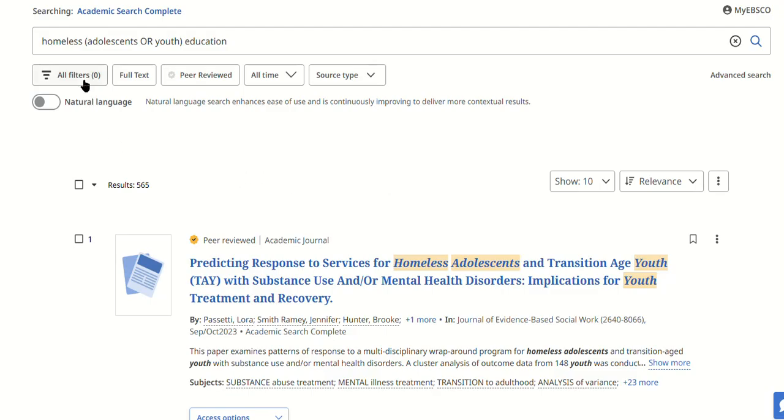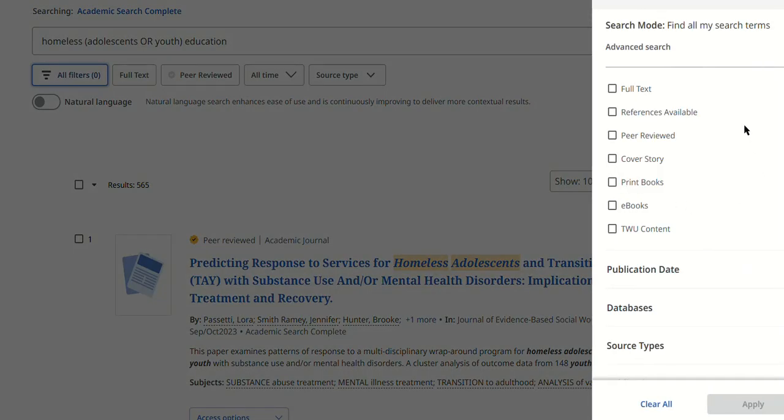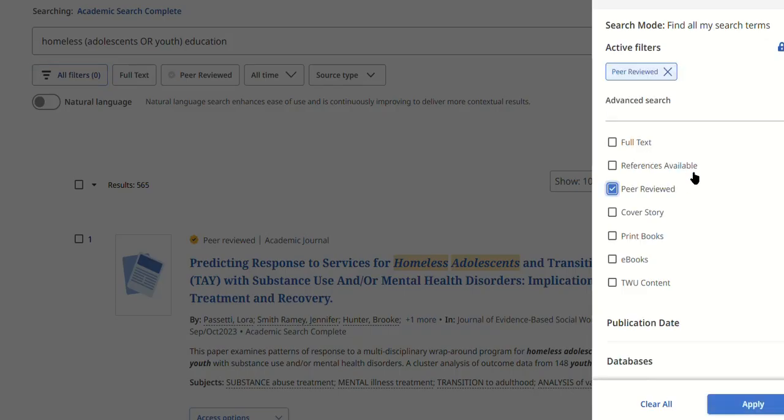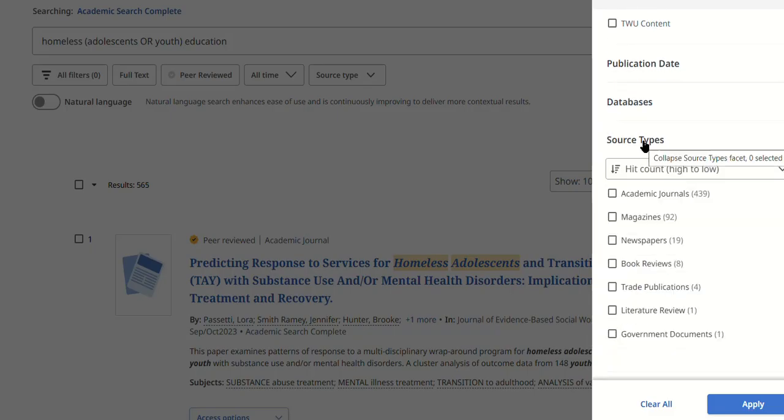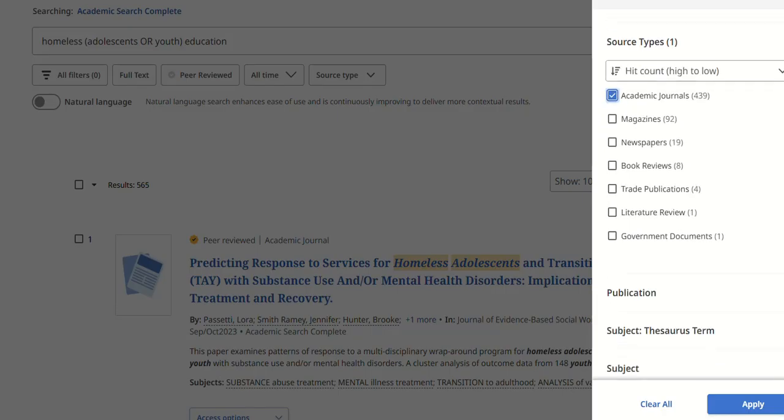That's where you use filters up here. Filters are limiters that enable you to reduce the numbers but get more accurate and relevant results. We have some options here. I wouldn't limit just to full text only because you may be able to get some sources that aren't full text in other ways, but I would definitely limit to peer-reviewed, which means the scholarly ones. As we go down here, we see source types, and we can limit that to academic journals.